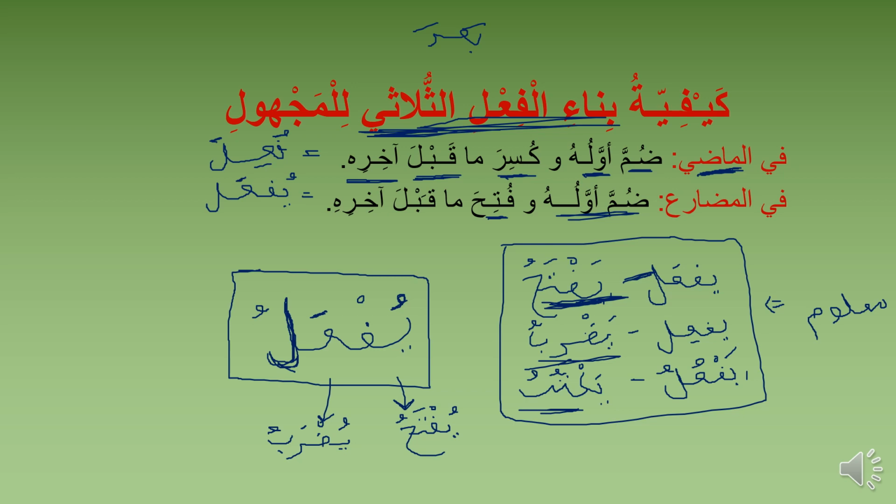So what happens to this fa? You give it the normal sukun, and this lam we give it the normal dhamma. So these are the two templates you need in this majhul we are talking about. The majhul of madi verb becomes fu'ila, and the majhul of mudari verb is yuf'alu. So that is that.